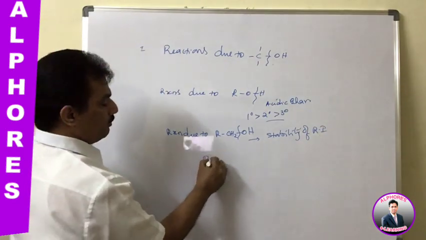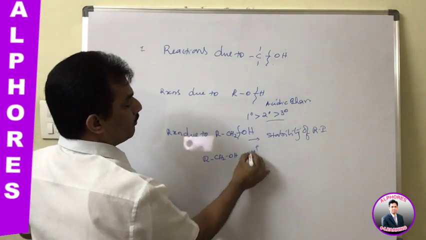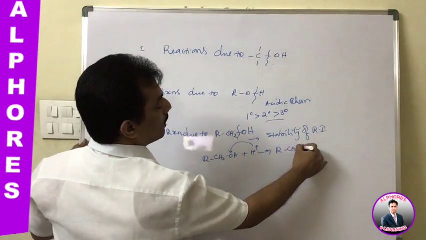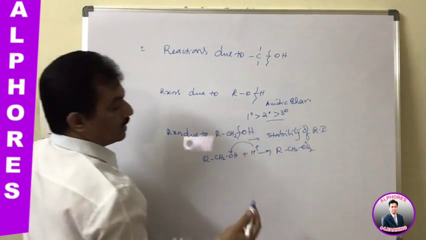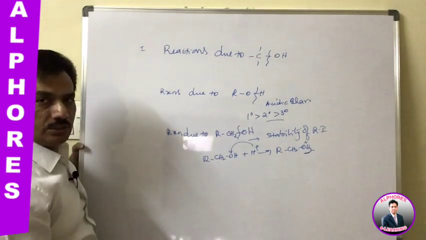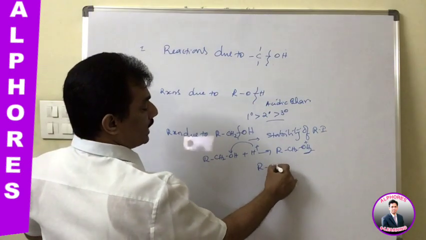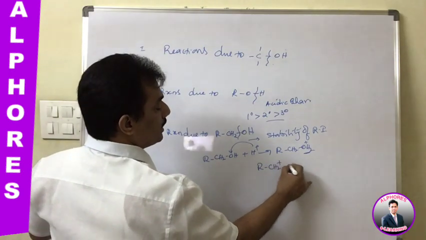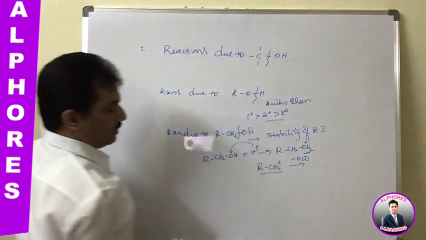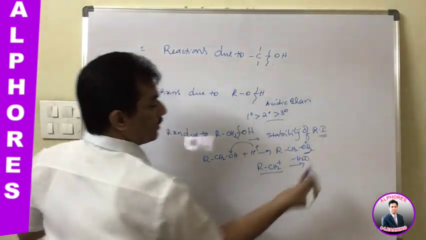If it is CH2OH, once it is protonated, it forms protonated alcohol. Already we discussed this. Once it is protonated, it becomes a weak nucleophile. Because of that weak nucleophilicity, when it is kept in any solvent, it immediately releases water, thereby forming the carbocation. And this carbocation is the reaction intermediate.